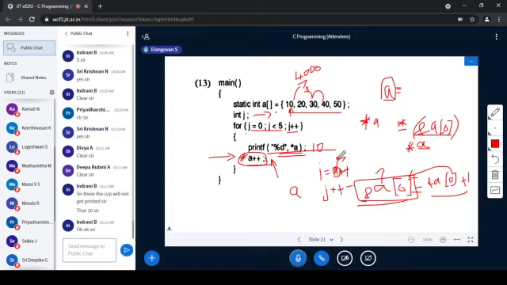It always has to point to the base address, so that should not be changed. So j plus plus is possible. The address of a of 0 is stored in j, or some other variable like k, so k plus plus is possible. You can increment the address, but not the base address. Base address changing is not allowed. Is that clear?